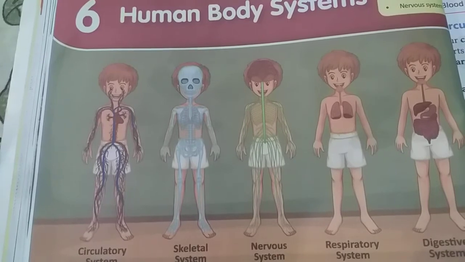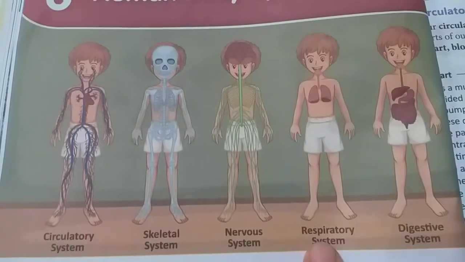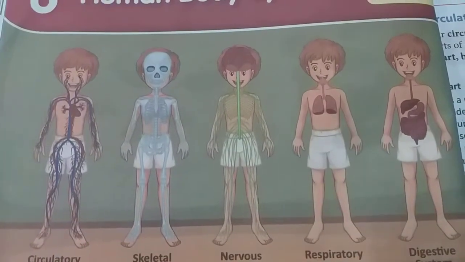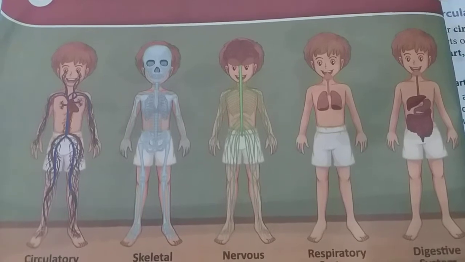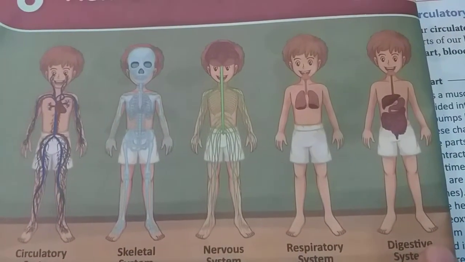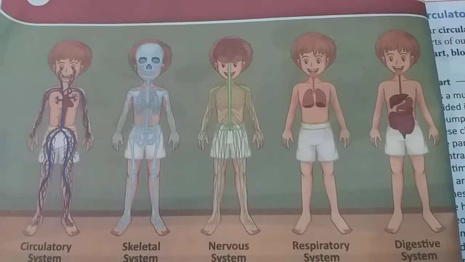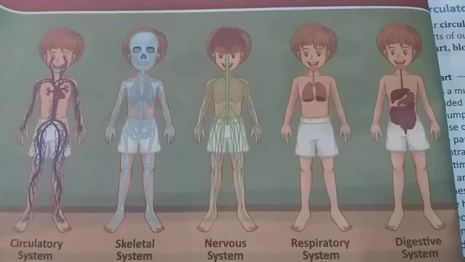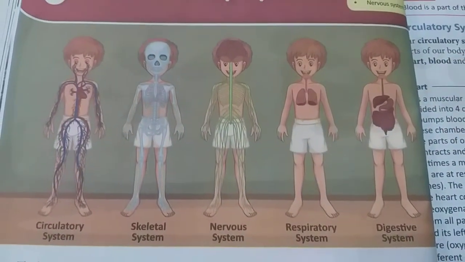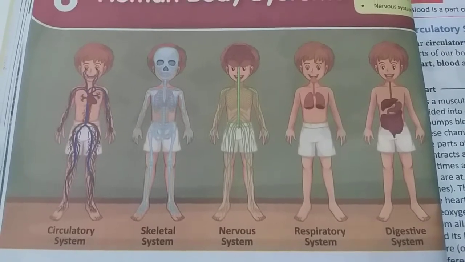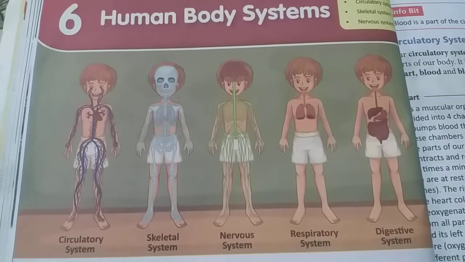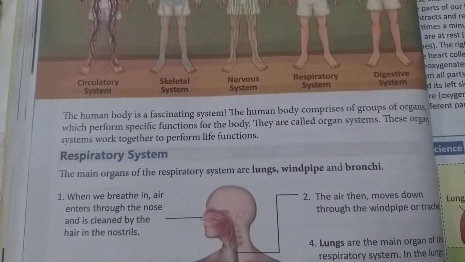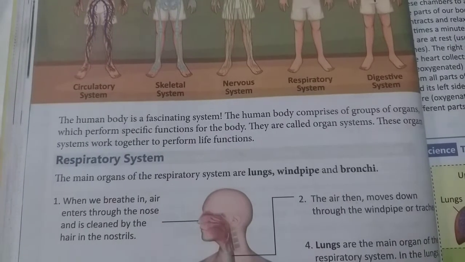nervous system. This is a respiratory system. So here lungs, windpipe, nose and lungs. Digestive system given here, stomach, intestine. So they all are internal system that is present in our body. So we will discuss one by one every body system. So I am reading first line and then after I will explain.